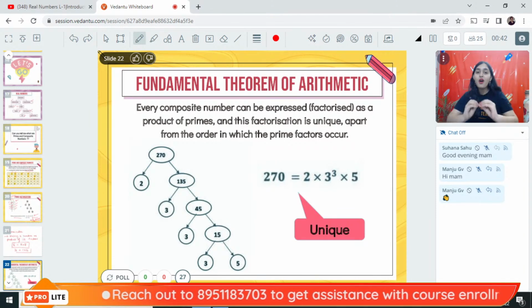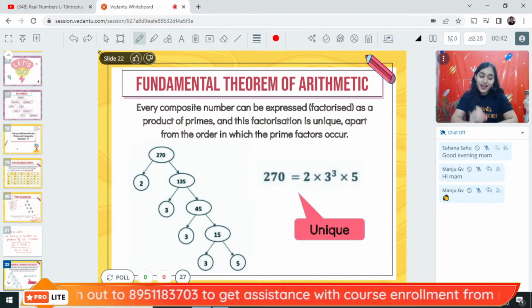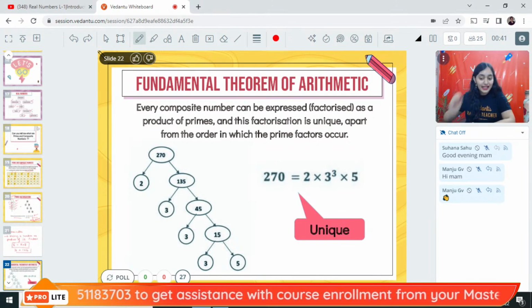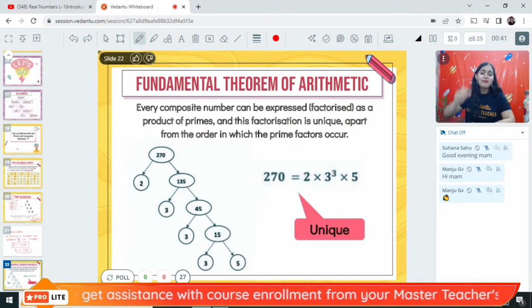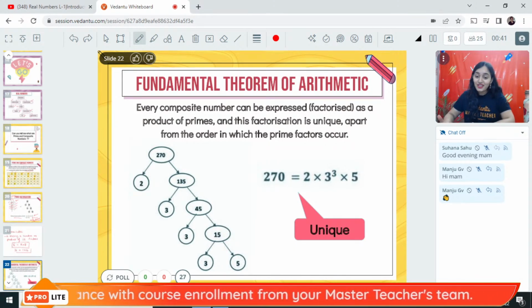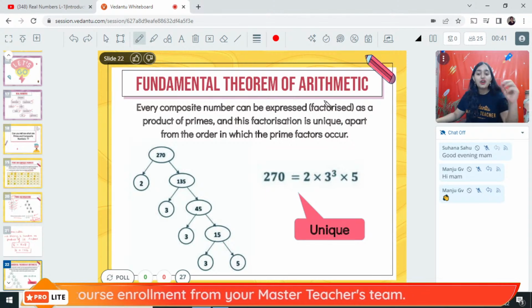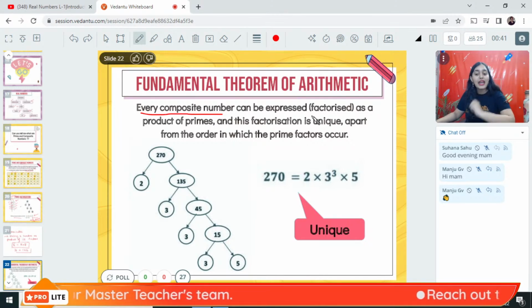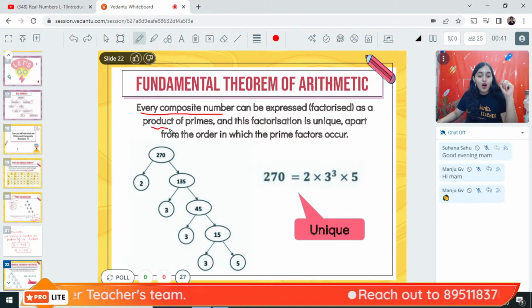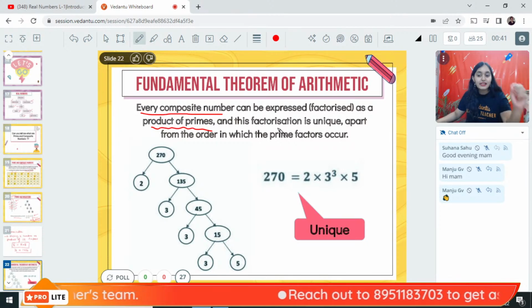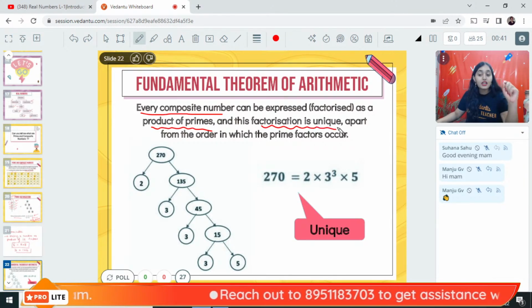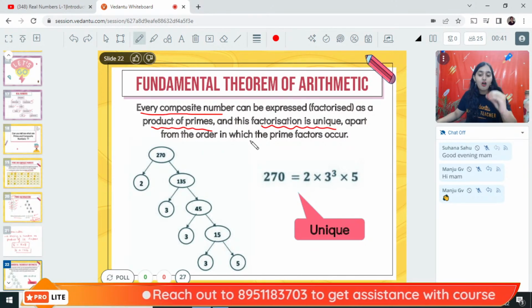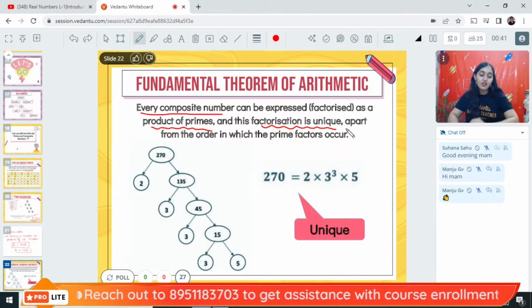Now, do you all know that fundamental theorem of arithmetic is nothing but prime factorization? Fundamental theorem of arithmetic says that every composite number can be expressed as a product of prime numbers, and this factorization is unique apart from the order in which the prime factors occur.